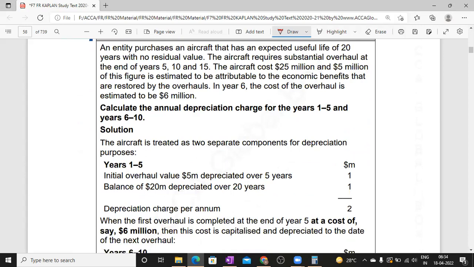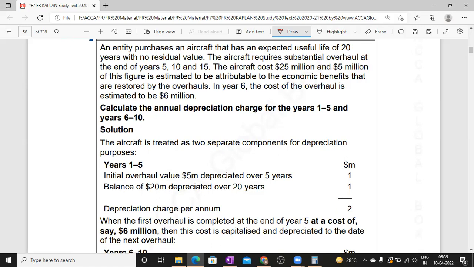Here is an example. An entity purchased an aircraft that had an expected useful life of 20 years with no residual value. The aircraft requires substantial overhaul at the end of years 5, 10 and 15. The aircraft costs 25 million, and 5 million of this figure is estimated to be attributable to economic benefits that are restored by the overhaul.